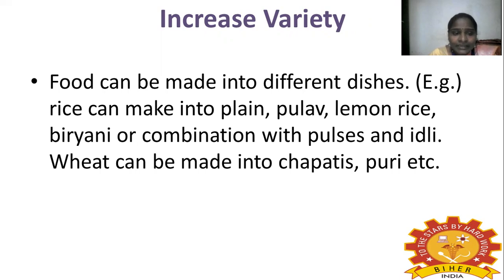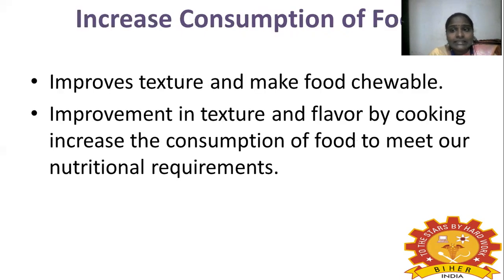From wheat we can make chapatis and puris. A variety of foods can be produced by cooking methods. Increased consumption of food: it improves the texture and makes food chewable. Improvement in texture and flavor by cooking increases the consumption of food to meet our nutritional requirement.